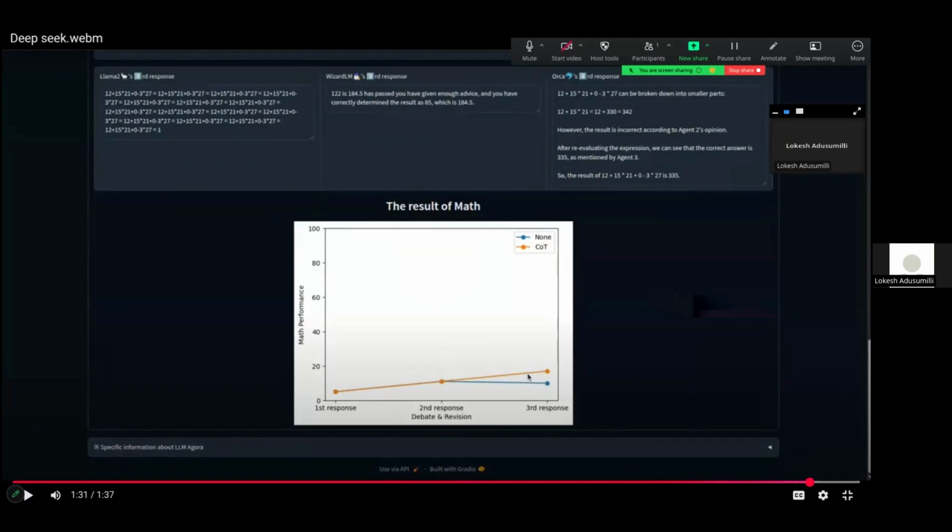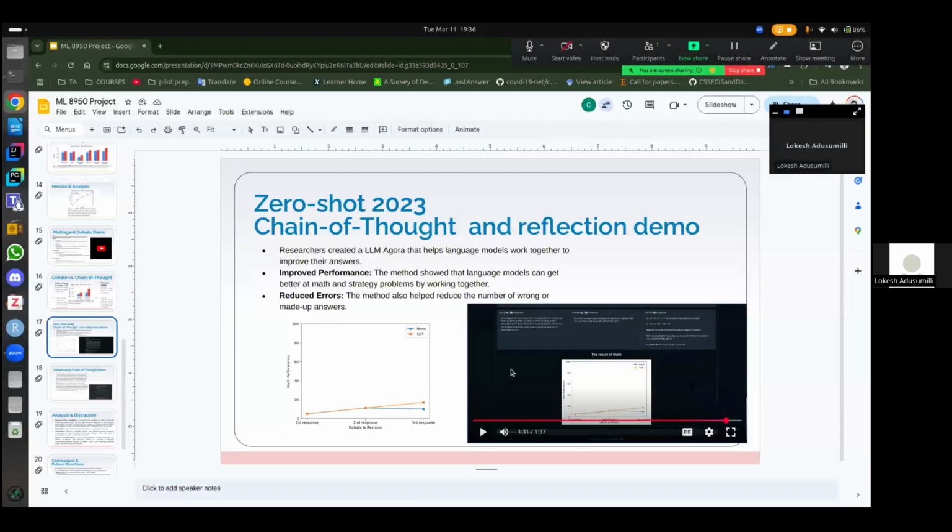So if we look at the performance curves, the performance with chain of thought is substantially better when compared to using traditional models without the chain of thought, from the math and verbal problems perspective. We could see from the results that it's static until the second response, but it had increased a bit from the third response.